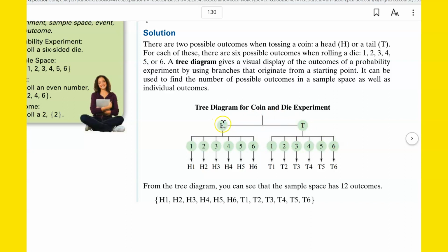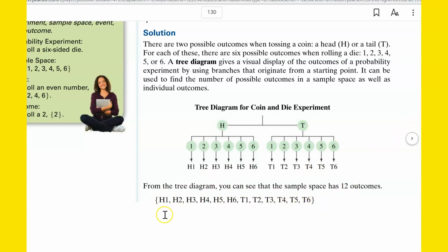But one possibility, if you flip the coin, is you get heads, and then if you get heads with the coin, how many can you get? You could get a 1, 2, 3, 4, 5, or 6 with the die. So you could get heads 1, heads 2, heads 3, and so on. Or if you get tails with the coin, then you can get 1 through 6 with the tails. So T1, T2, T3, all the way to T6. So how many total possibilities are there? 1, 2, 3, 4, 5, 6, 7, 8, 9, 10, 11, 12. The sample space has 12 outcomes, and we list them all right here. H1 through H6, T1 through T6.